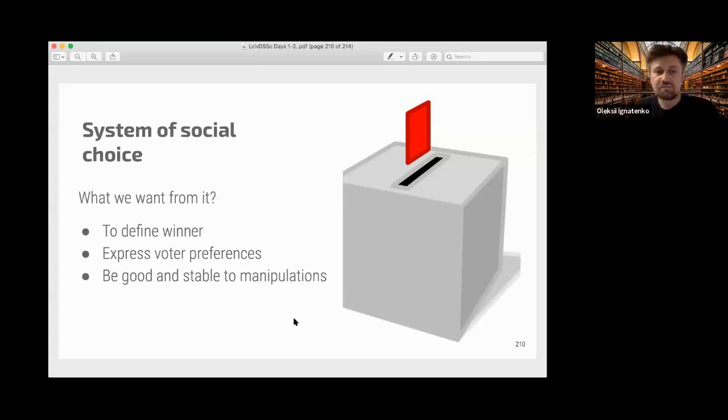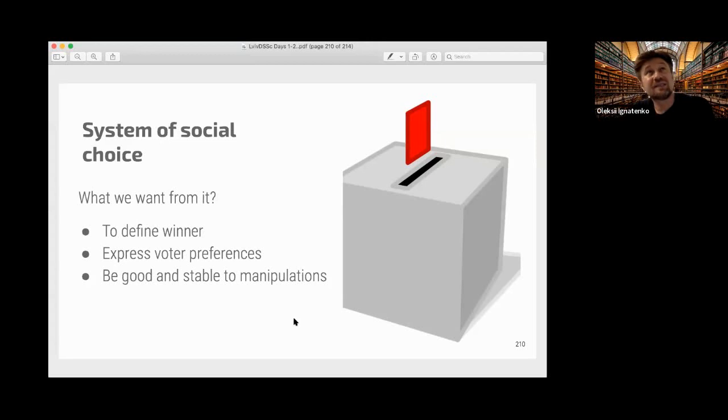It's not exactly game theory, but Kenneth Arrow, who got a Nobel Prize in economics, also produced the impossibility theorem, the Arrow impossibility theorem. By this theorem, he said that under some assumptions that we actually expect from a voting system, it's not possible.